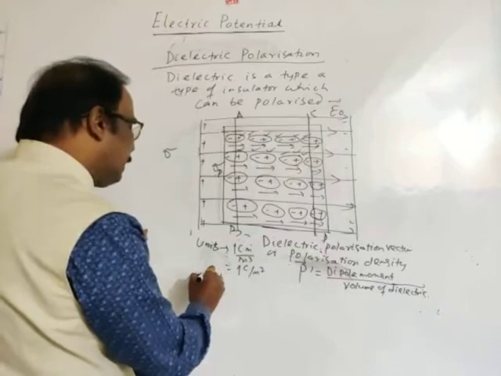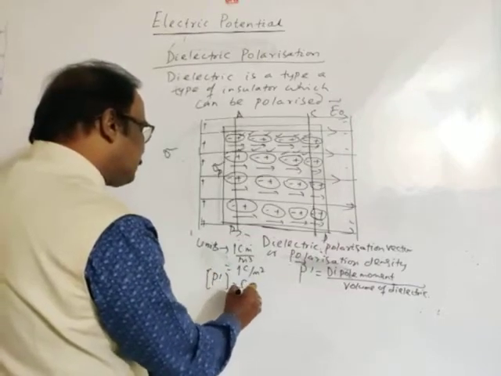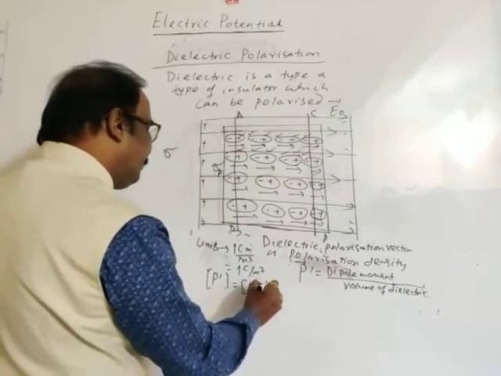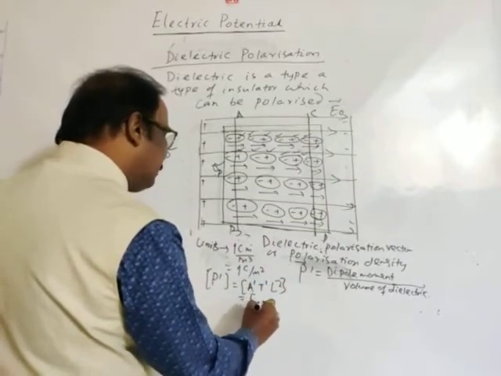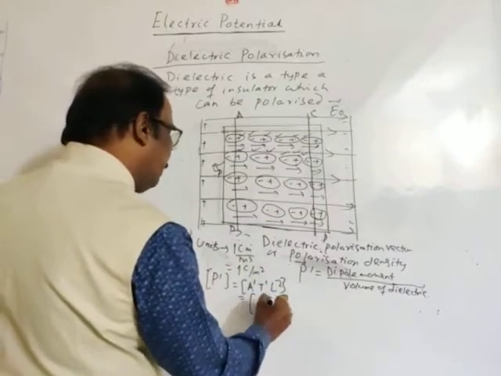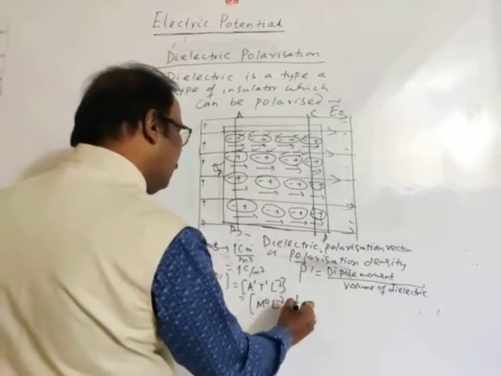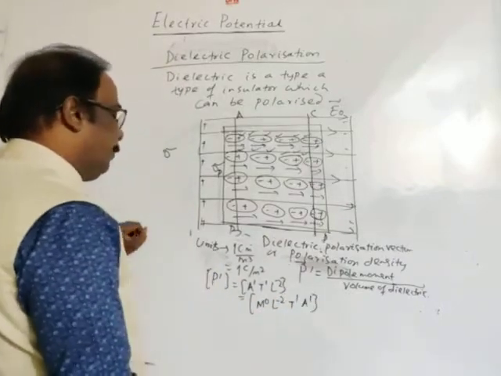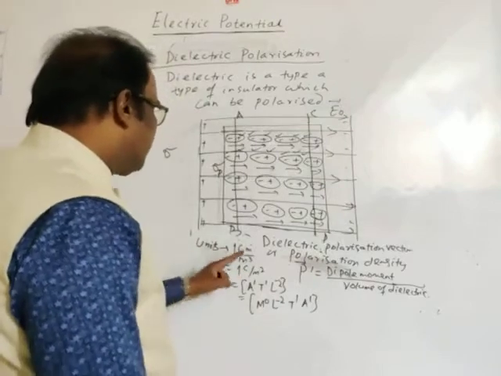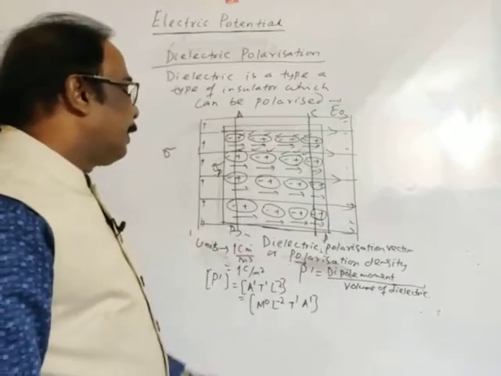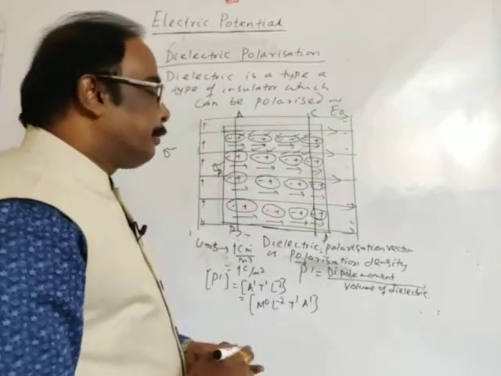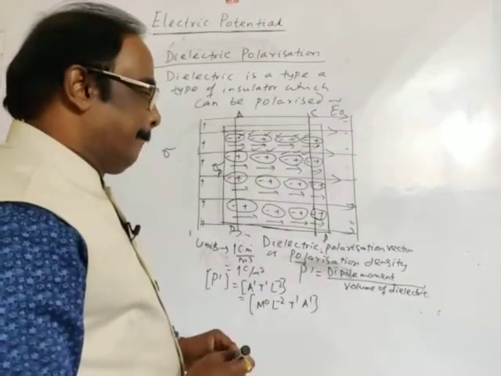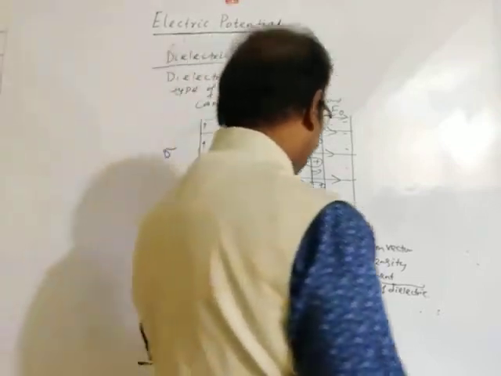And the dimensional formula: Coulomb means current into time, so you may write it as M to the power 0, L to the power minus 2, T to the power 1, A to the power 1. So these are the units and dimensions of the dielectric polarization vector, or polarization density. Okay, take it.